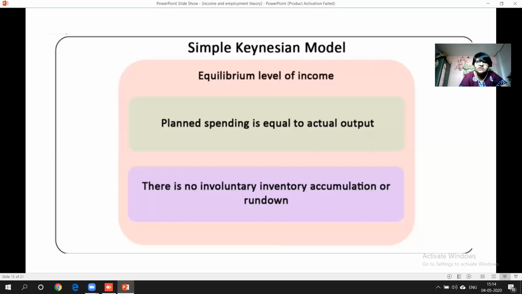If he decreases the production, he will decrease the employment. If we decrease the employment, income will decrease. If the income decreases, what will happen? National income will go down. If the national income goes down, you know the circular flow of income, which we have already studied. So this will have a great impact on our economy. So this should not take place. That is, there should not be any accumulated inventory. So for that, what we should assume is that planned spending should be equal to actual output.